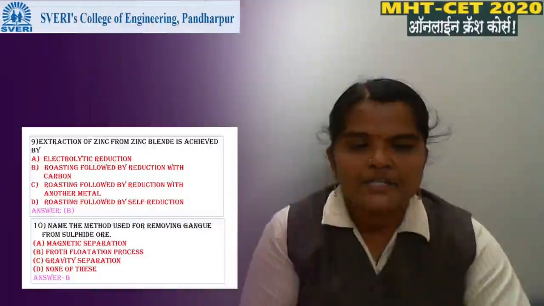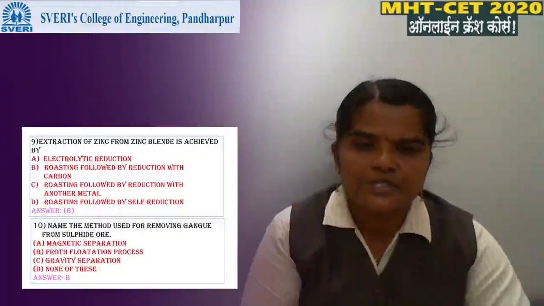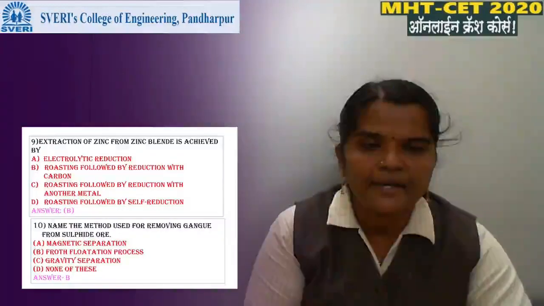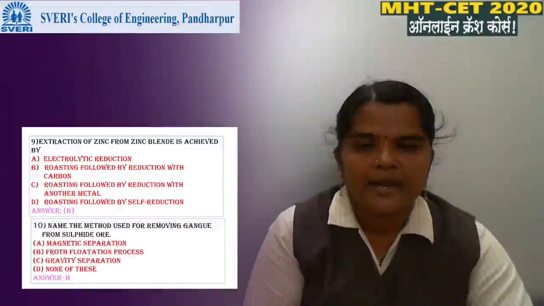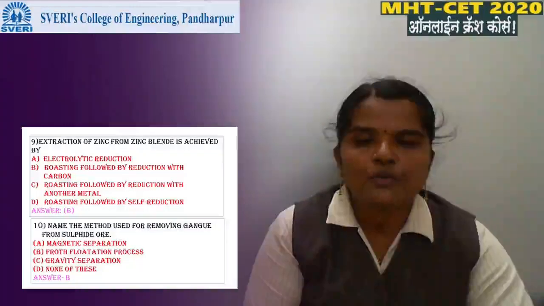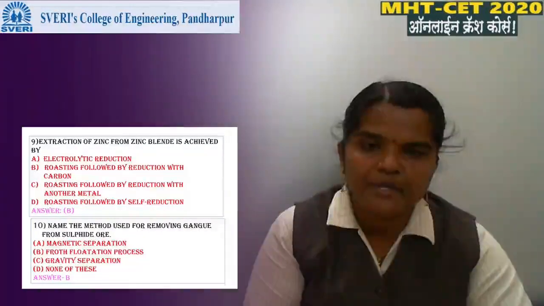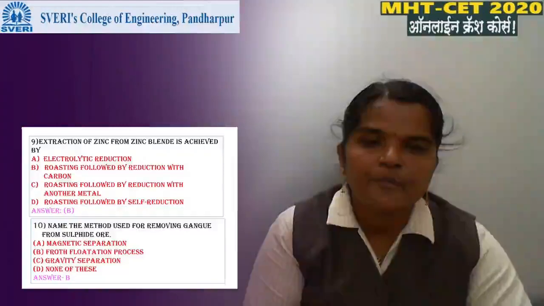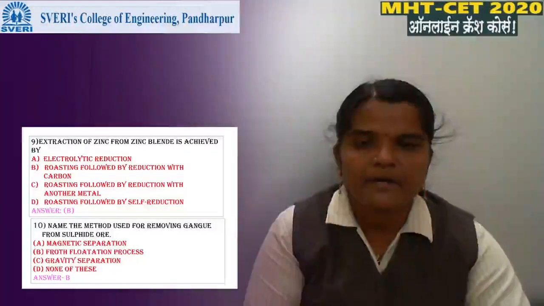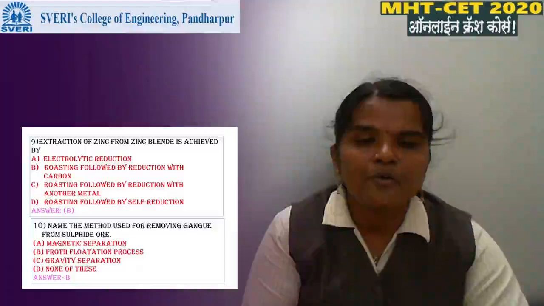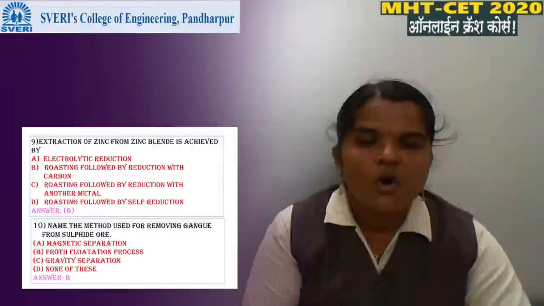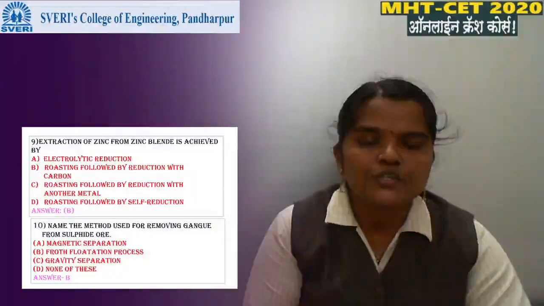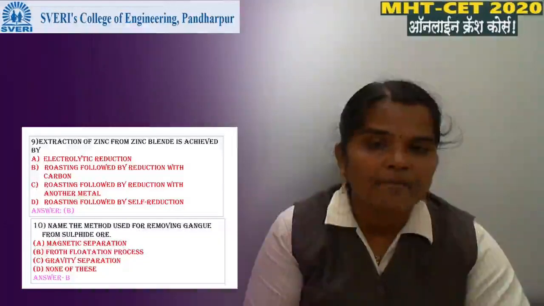Then extraction of zinc from zinc blende is achieved by option A electrolytic reduction, option B roasting followed by reduction with carbon, option C roasting followed by reduction with another metal, D roasting followed by self reduction. Option B, roasting followed by reduction with carbon, is the correct one.